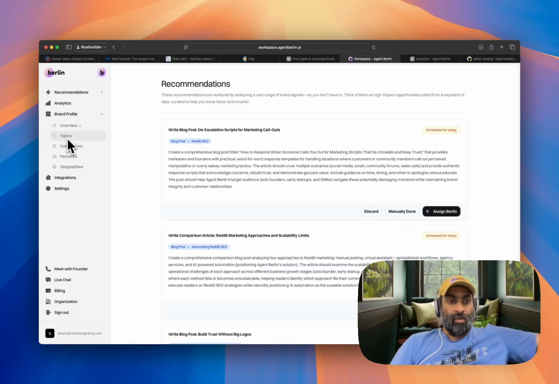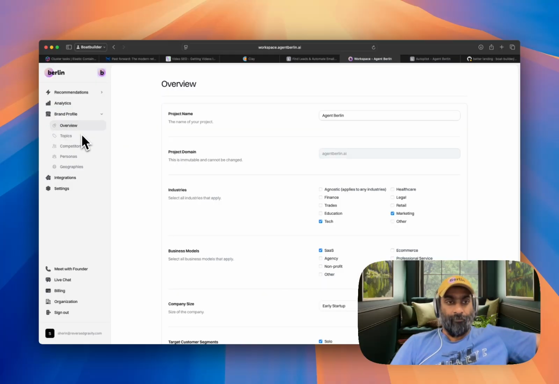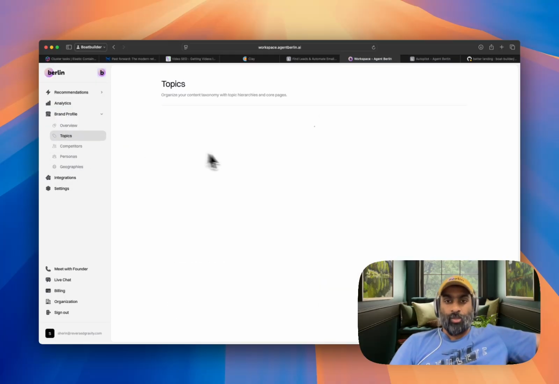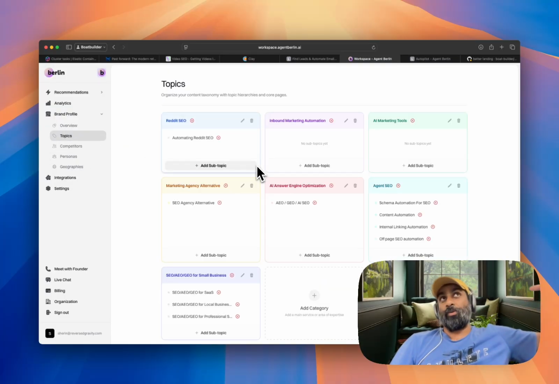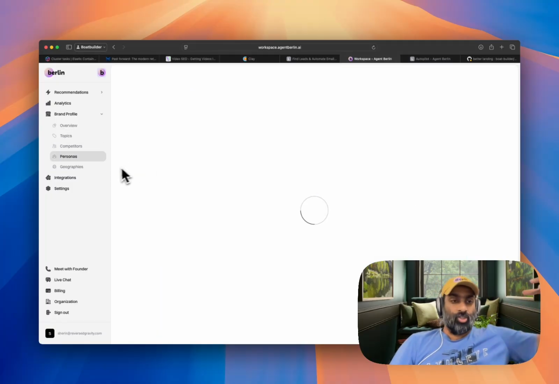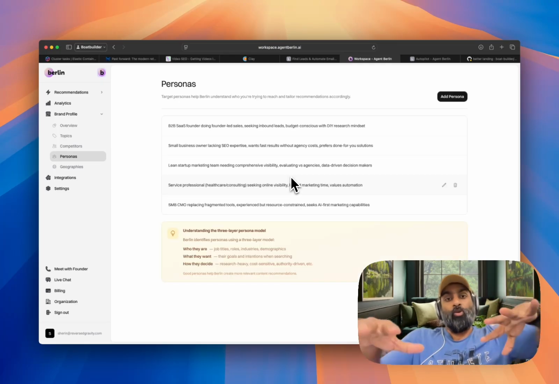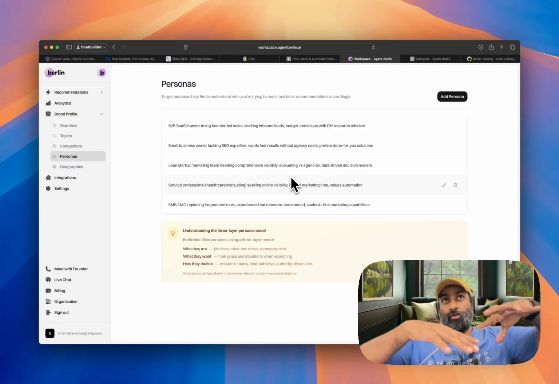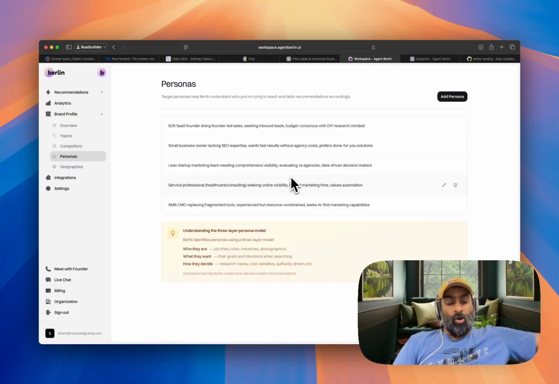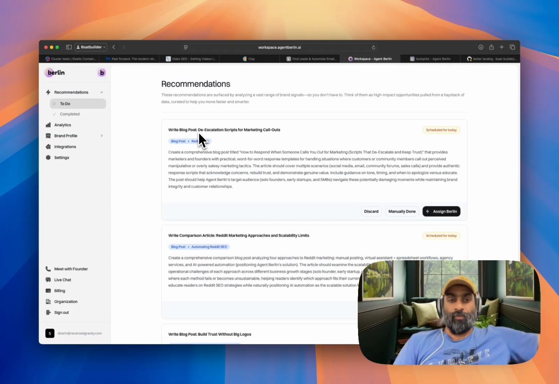If you go to this brand profile in the Berlin dashboard, you have these different segments. Topics are essentially the things that you want your brand to be known for. And then there are competitors, personas, geographies, and all of those, right? All of these are found by Berlin when you do the onboarding and then presented to you so you can change it if you want to. And if you don't like it, of course, you can go and change it.